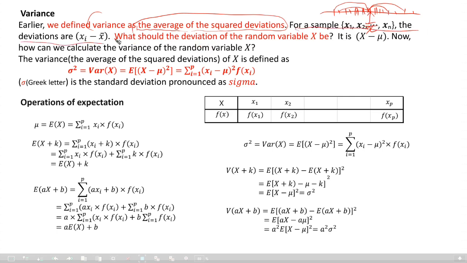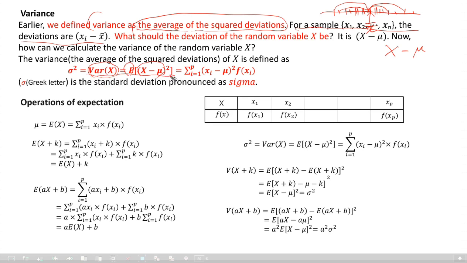What should the deviation of a random variable x be? It should be x minus its mean, mu, for the population. Then how do we calculate the variance of a random variable x? Variance means the average of the squared deviation of x. So variance can be defined like this.